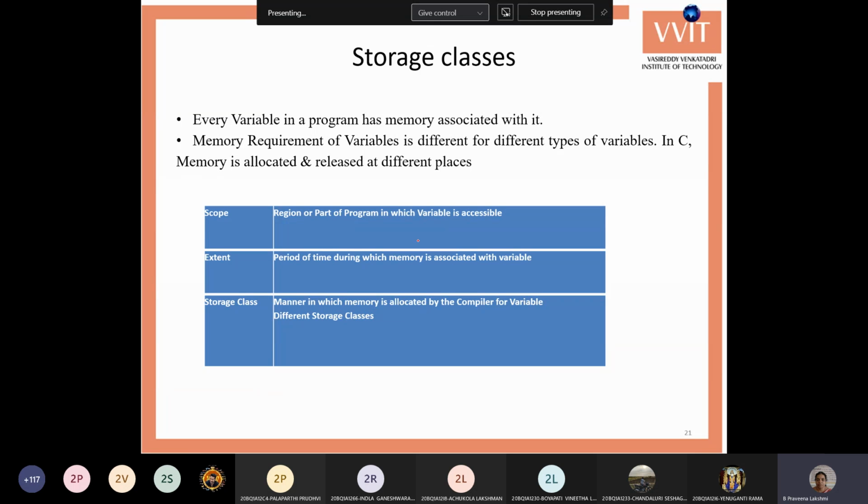Next, we will go through the storage classes. We have totally 5 storage classes, which are called local variables, global variables.